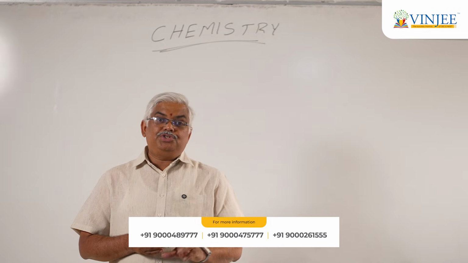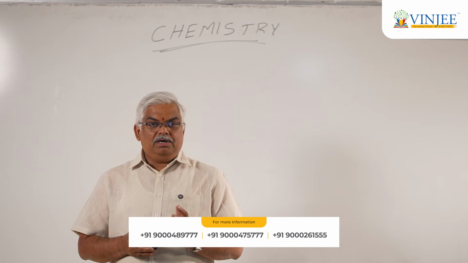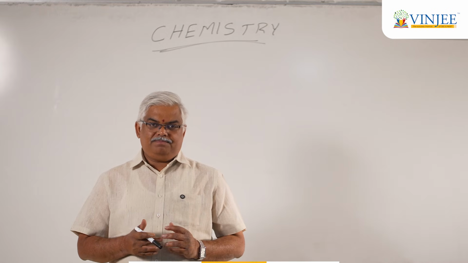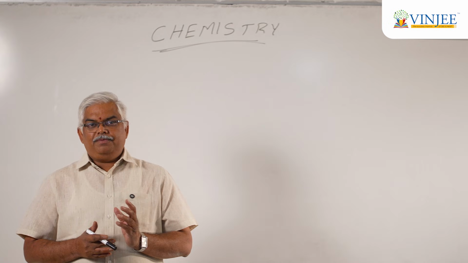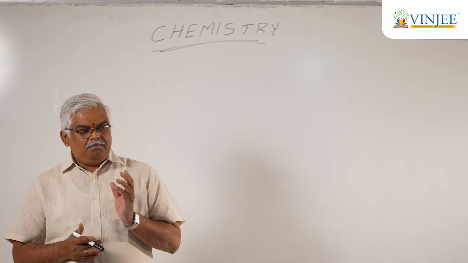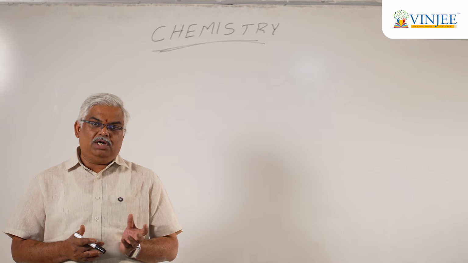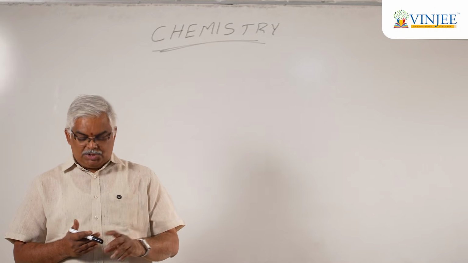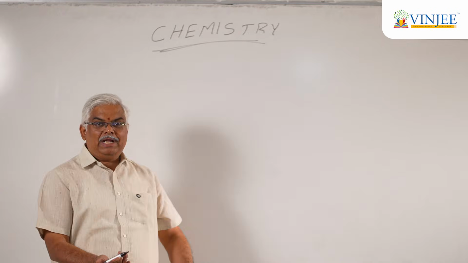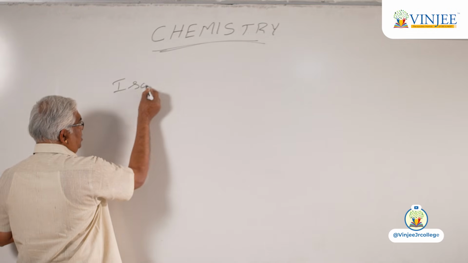Now these compounds do exhibit a phenomenon called isomerism. Now what is isomerism? The phenomenon in which compounds have a different structure, they have the same molecular formula, but they exhibit different physical and chemical properties, and this process is what is known as isomerism.